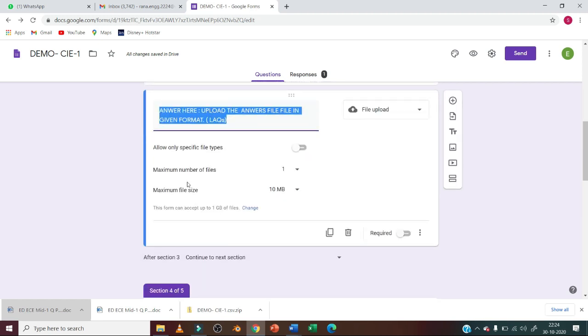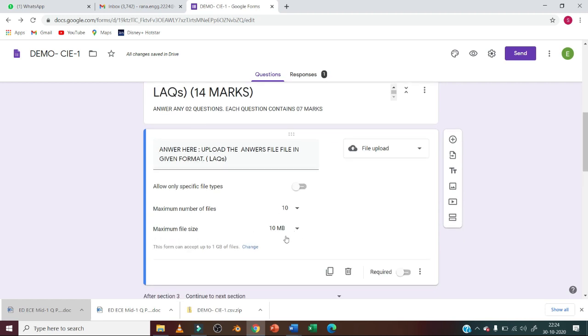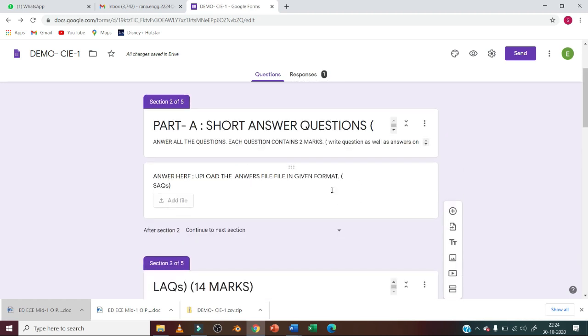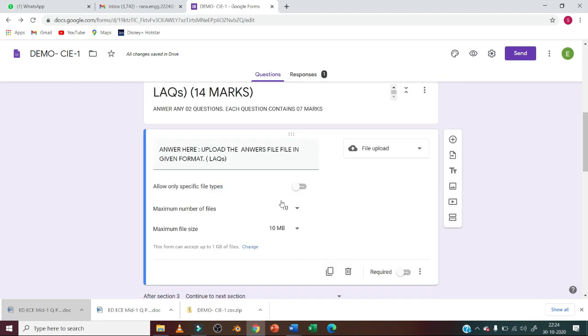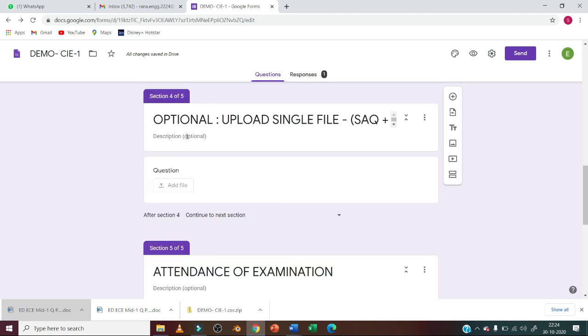Here also option for maximum 10 files is set. So you can upload maximum 10 files or 10 pages. So each file can have 10 MB size, right? These are not made mandatory. So you have option, either you can upload part A and part B separately, or you will have third option where you can upload a single file.